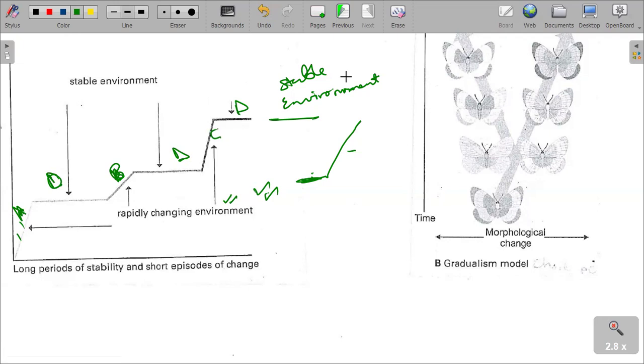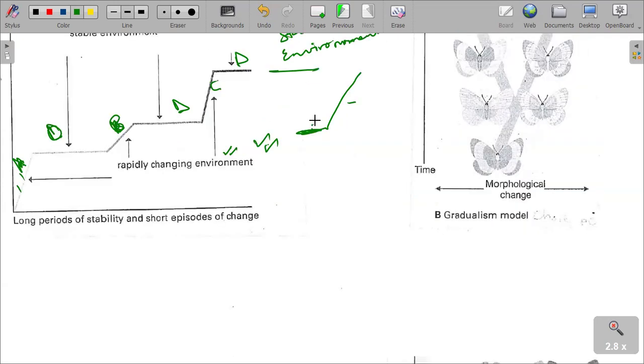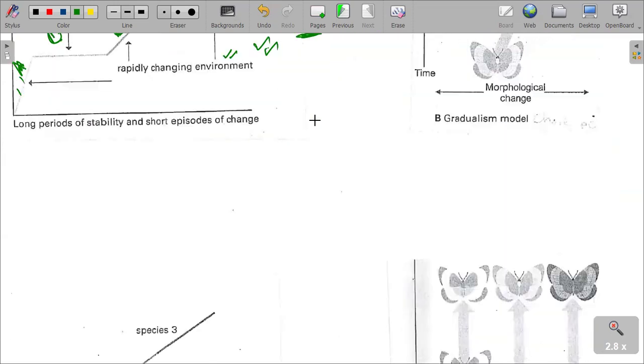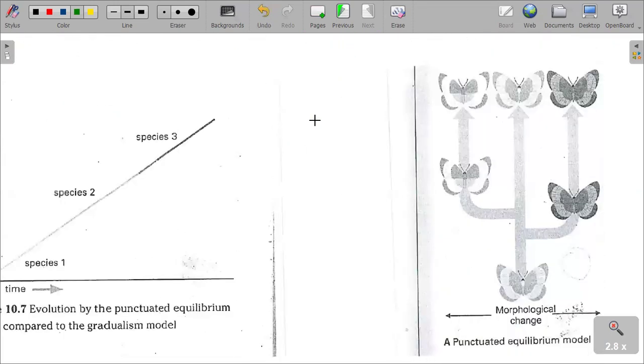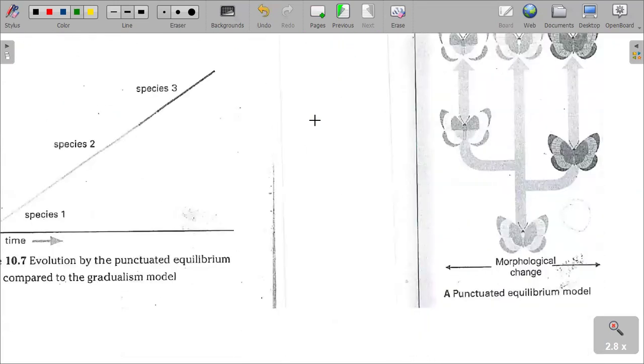That can be shown as what? As this. This is called what? These graphs we are saying are gradualism. This is gradualism. And then we also have punctuated equilibrium, which can also be shown by what I'm showing.